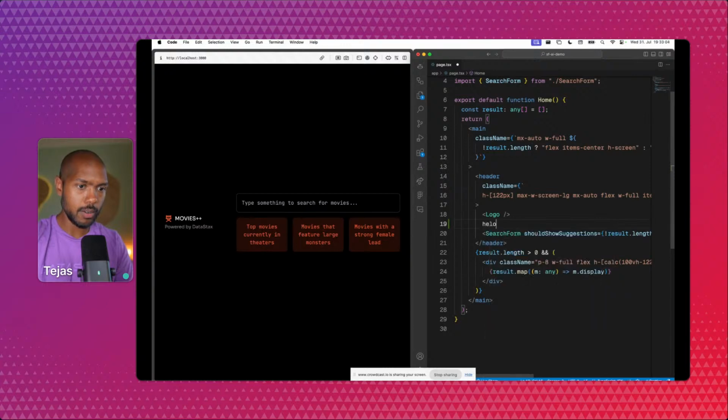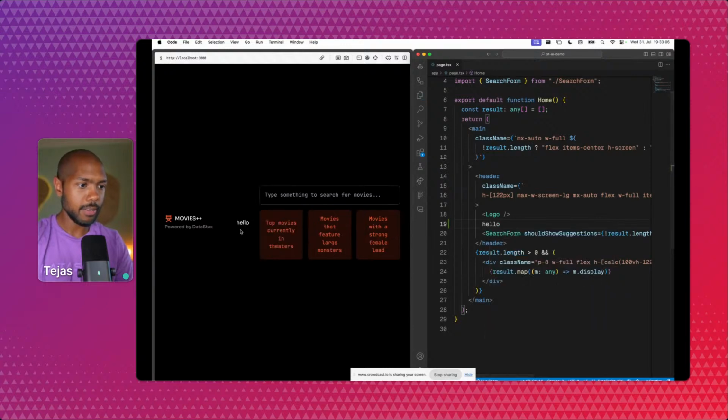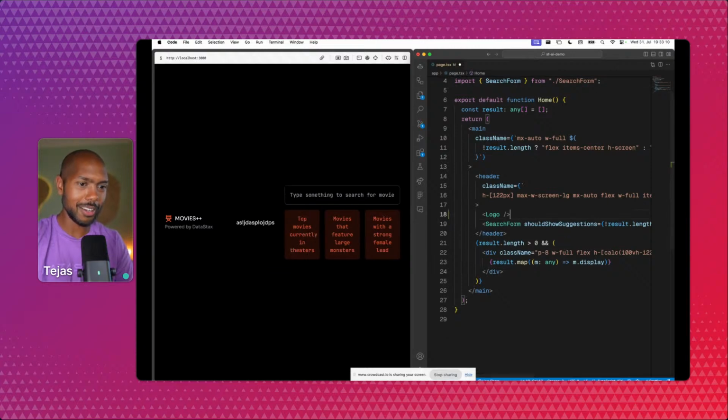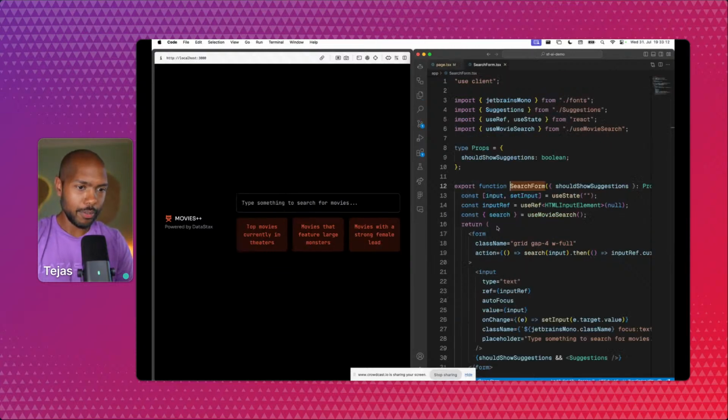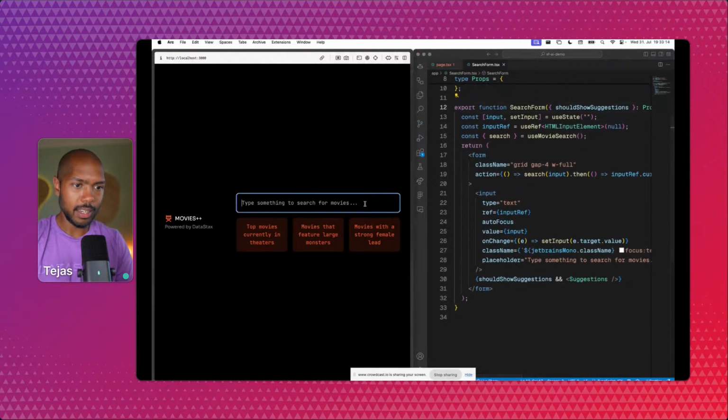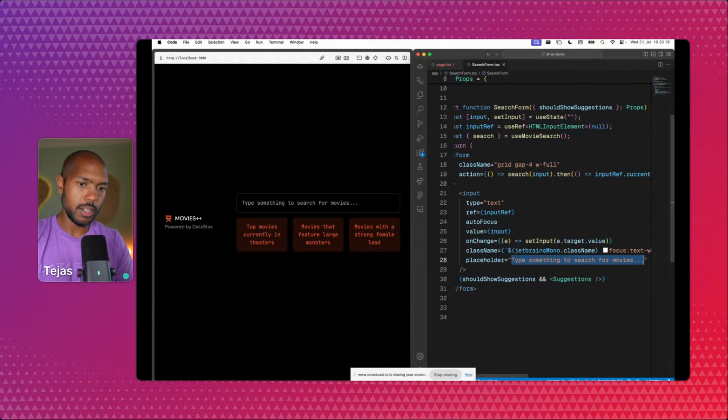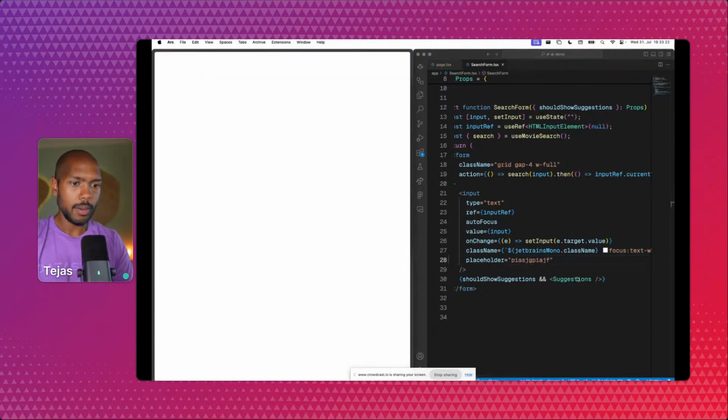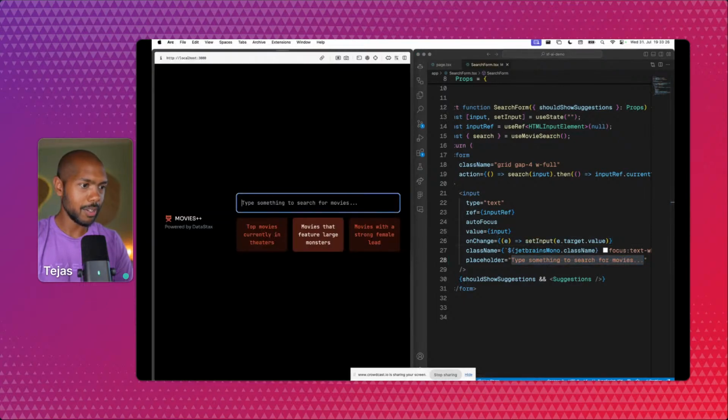Look, logo, hello, and if I save, you see, I'm not cheating you. This is actually the page, okay? The search form, in turn, has a text input, right? And I can also mess with this. I could change this to, I don't know, and it will change. Whoa, I don't know where that went. Can you come back? There we go.